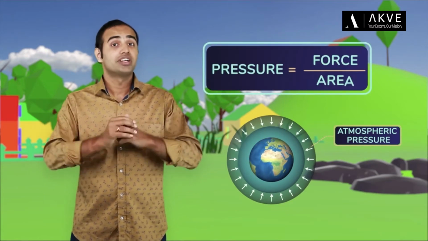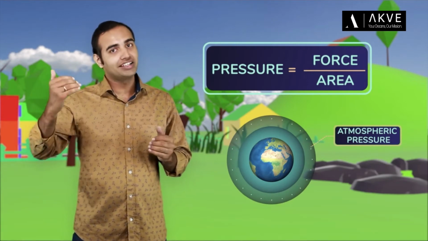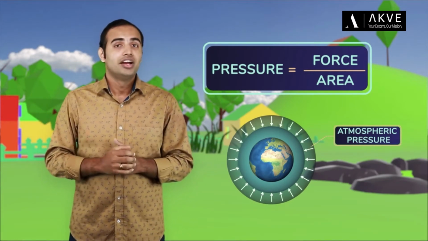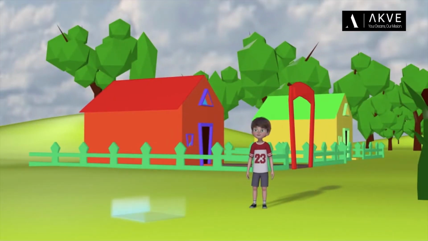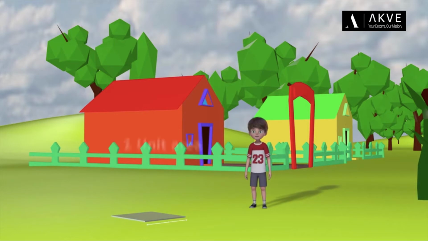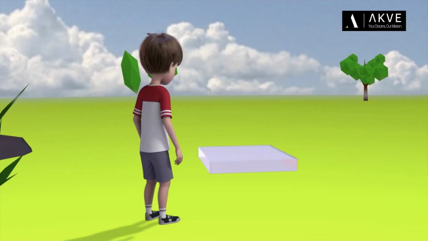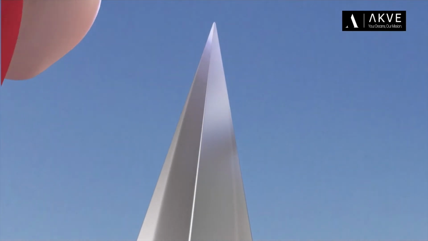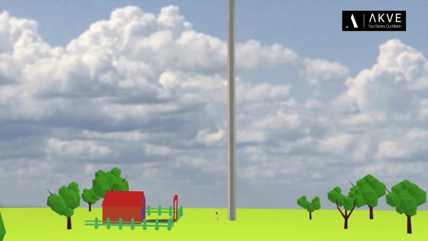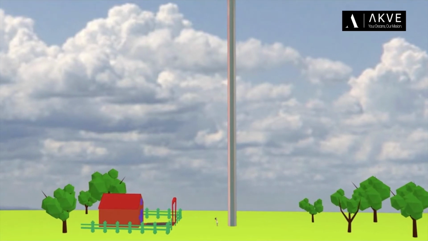And to calculate the atmospheric pressure, we need to revisit the formula we learned a few videos ago, which was pressure is equal to force acting per unit surface area. Now, to calculate the atmospheric pressure, first of all, we consider a square of unit area on the Earth's surface, and then imagine a cuboid full of air extending all the way up to the top of atmospheric layer. Then we try to estimate the weight of the air in this cuboidal column that is acting on that unit surface area. That gives us an idea about the atmospheric pressure on that unit area.